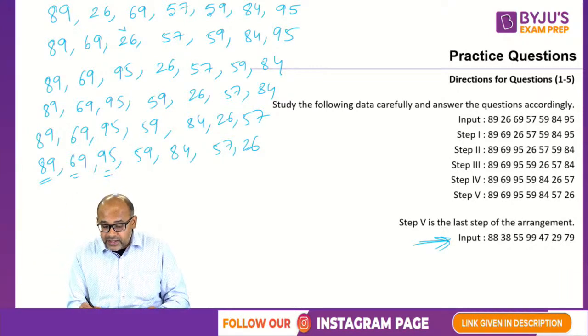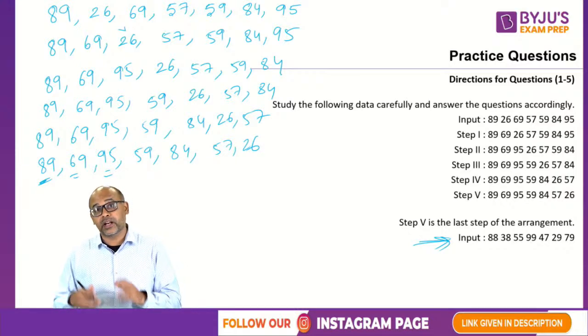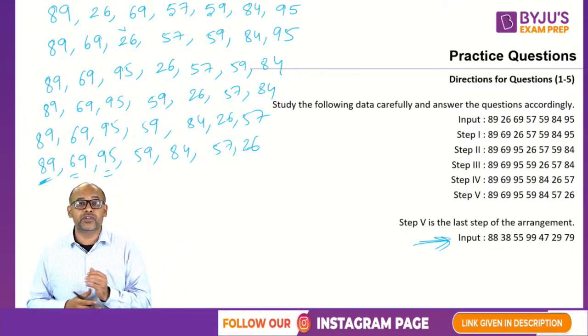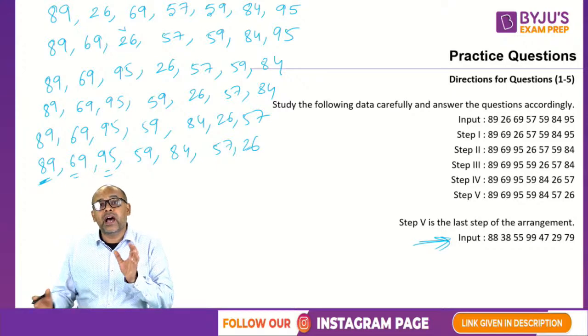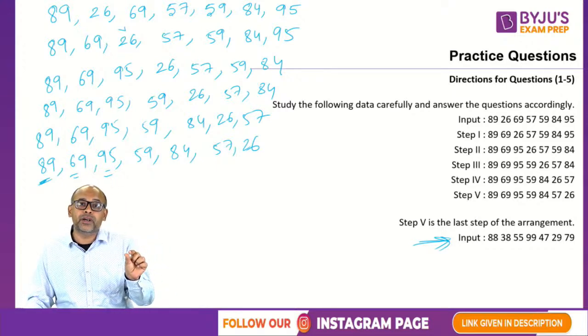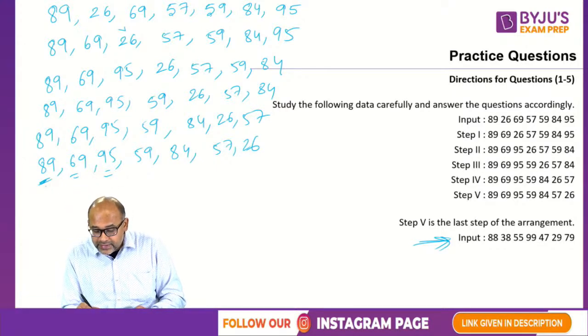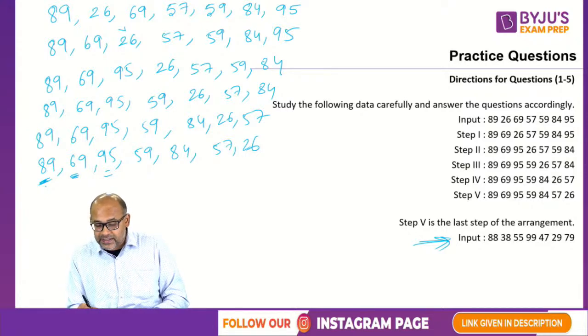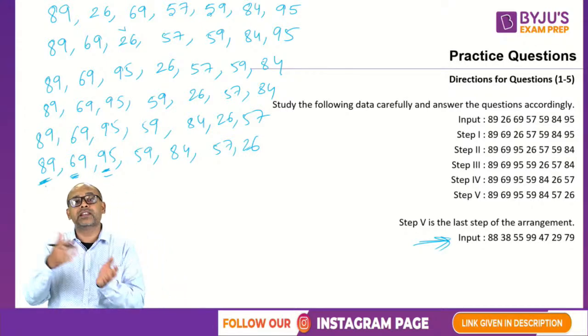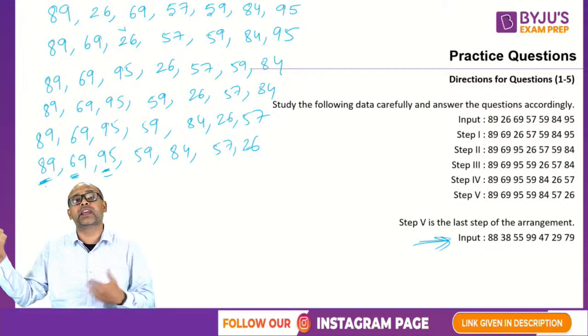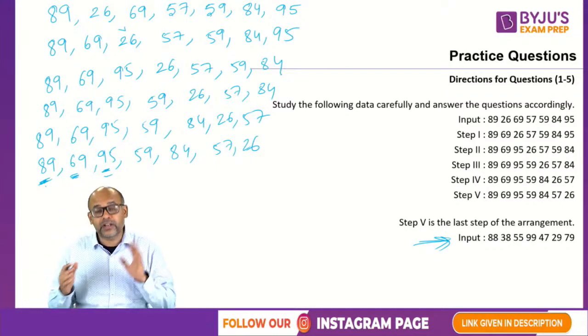Is it the ascending order of only the first number? That is also possible. I'm giving you different ideas in which the questions can be created. I can have the logic where only the first number is in ascending order. So 8, 6, 9. But clearly 8, 6 and 9 is not ascending. 8 to 6 is descending, 6 to 9 is again ascending. So it is mixed. So that is also not possible.